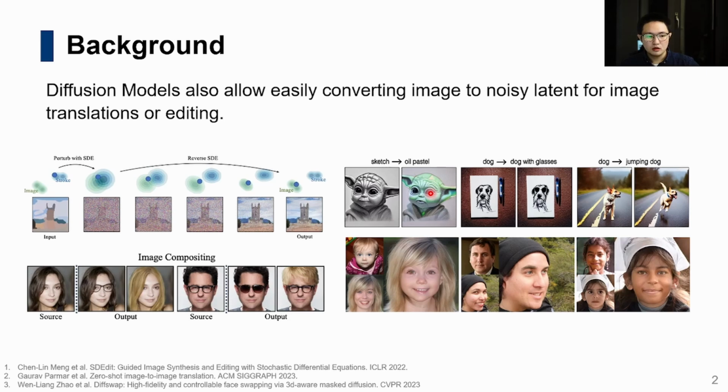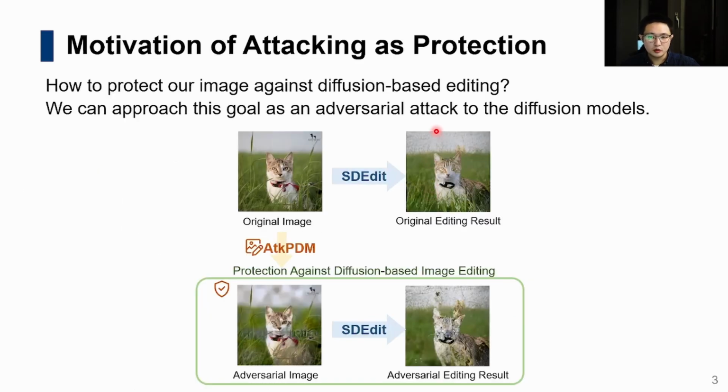For example, malicious actors can use diffusion models to manipulate images, alter sensitive content, infringe intellectual properties, or even create fake identities, which can aggravate the dissemination of misinformation. So how to protect our image against diffusion-based editing?